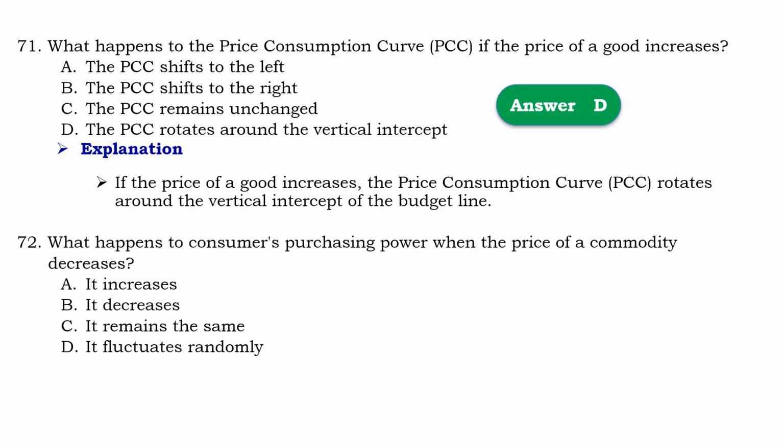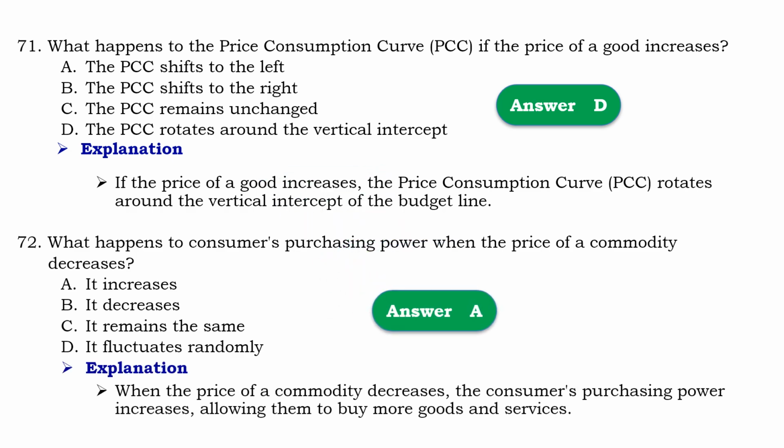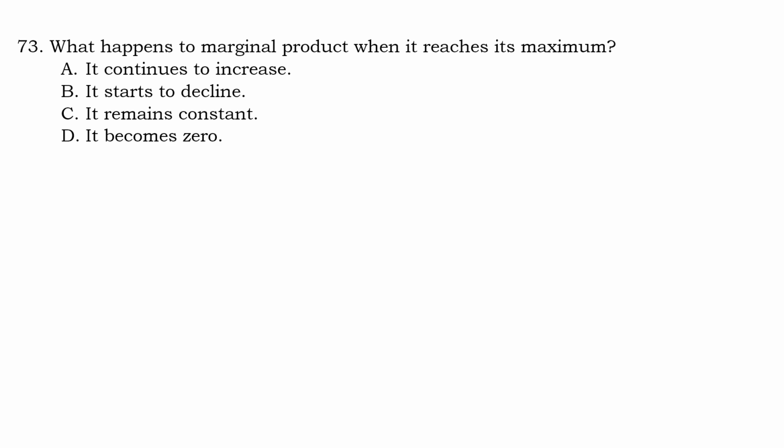What happens to consumer purchasing power when the price of a commodity decreases? So that should be A, it increases. Means that when the price of a commodity decreases, the consumer purchasing power increases, allowing them to buy more goods and services. Question number 73: what happens to marginal product when it reaches its maximum?